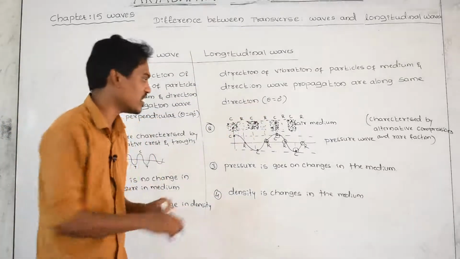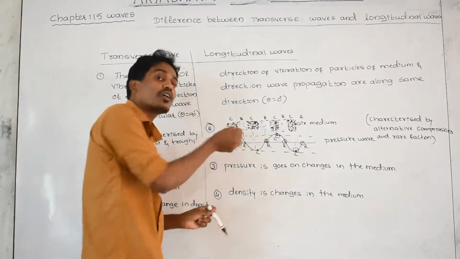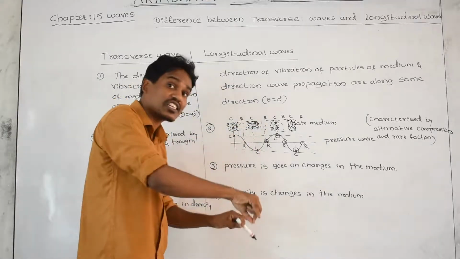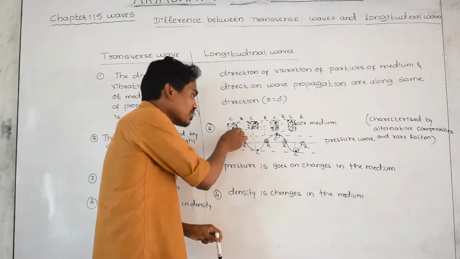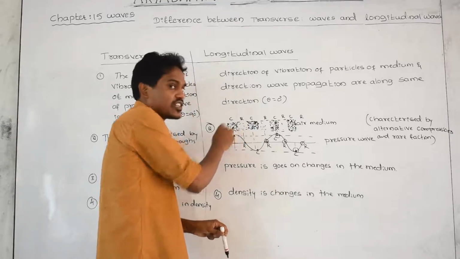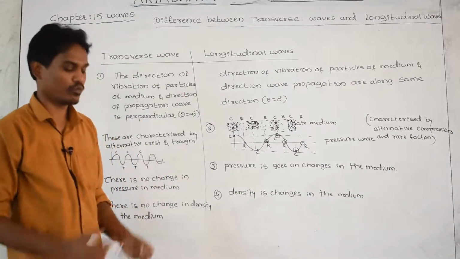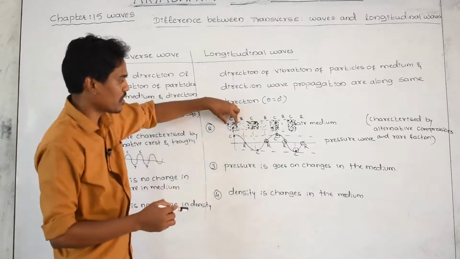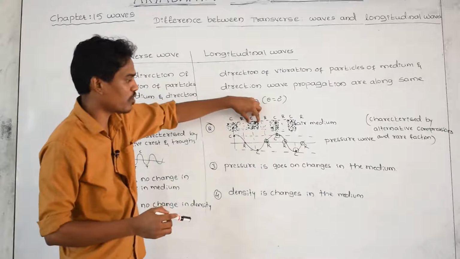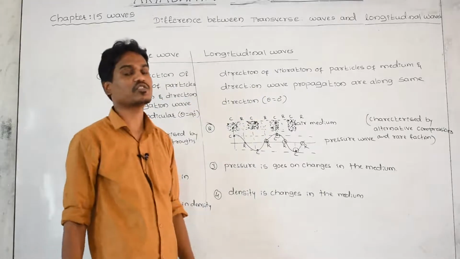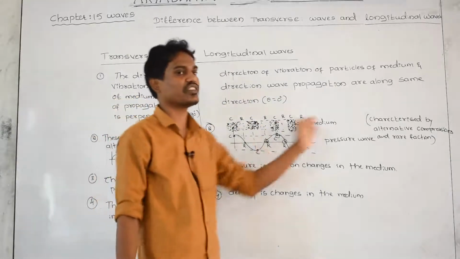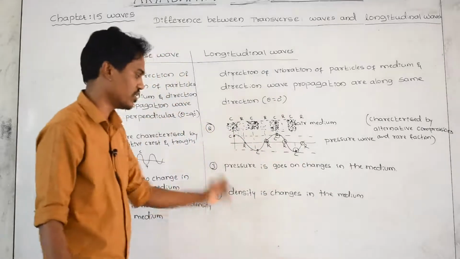Density, what is density? In a given volume, more mass has to be concentrated. If there is more mass inside the given volume, the density will be more, because density is directly proportional to mass present in a unit volume. Therefore, more mass, more density, less mass, less density, and so on. There is continuous variation in the pressure as well as density.